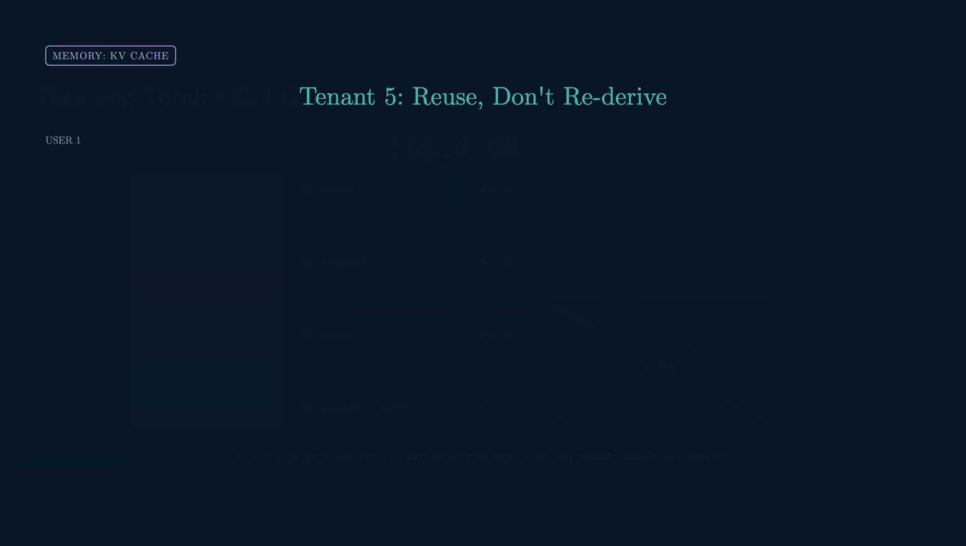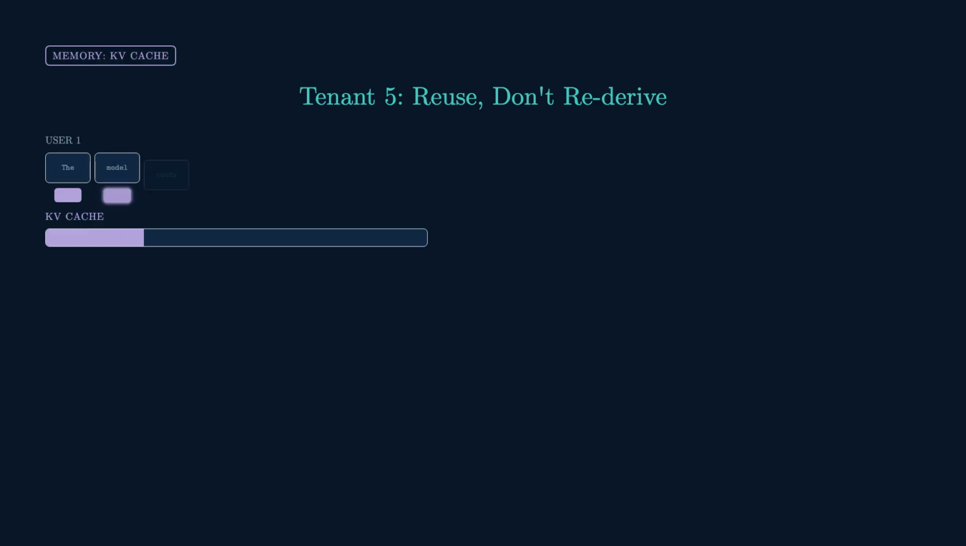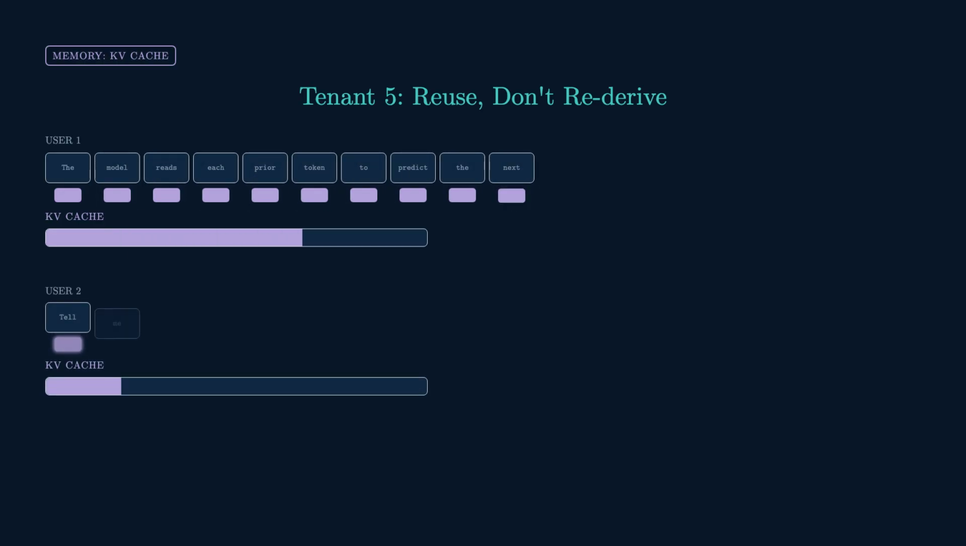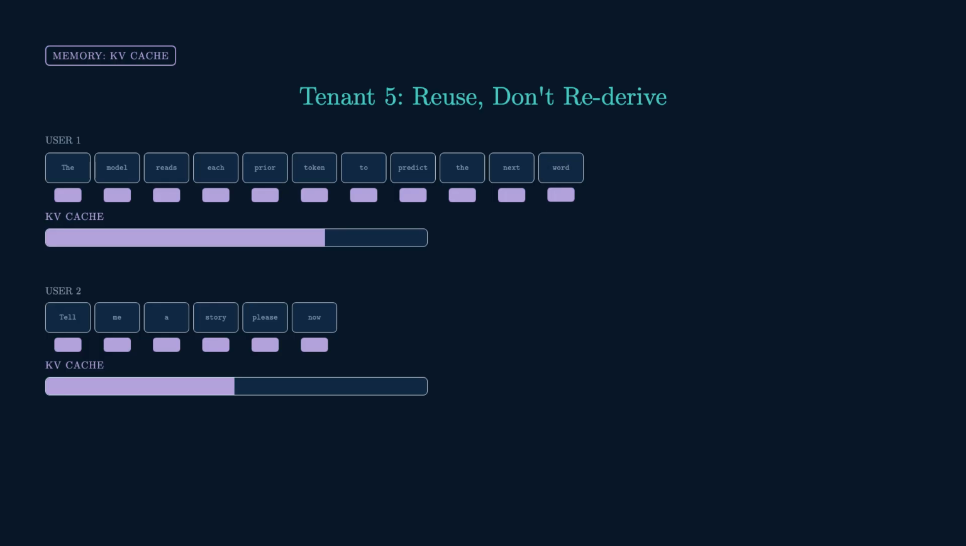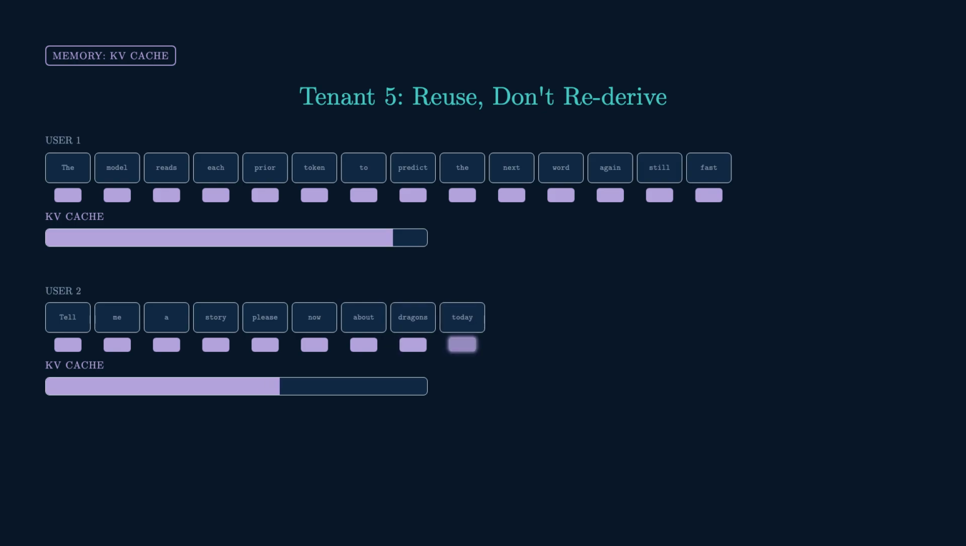Tenant 5, the KV cache. Inference only. To produce the next word, the model looks back over everything said so far, and rather than re-deriving the entire conversation from scratch on every single step, it keeps what it already worked out about each token and reuses it. That store is the KV cache. And it never stops growing. Every token adds to it. And every simultaneous user gets their own copy.